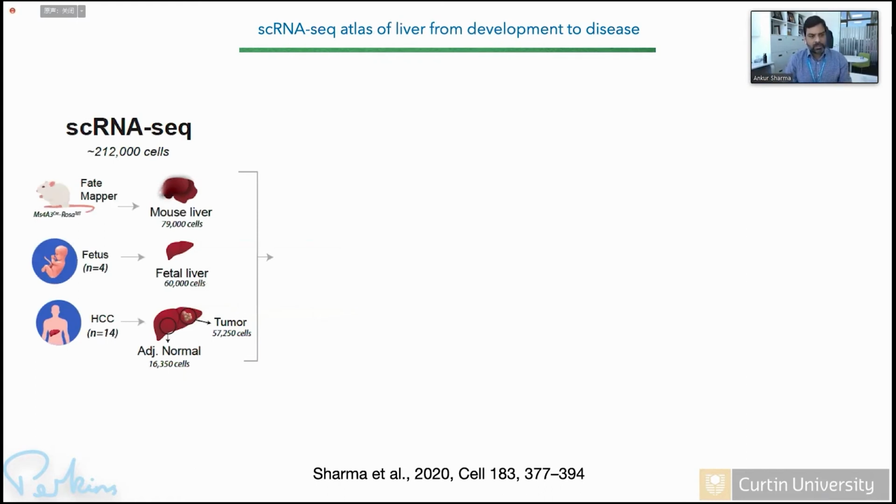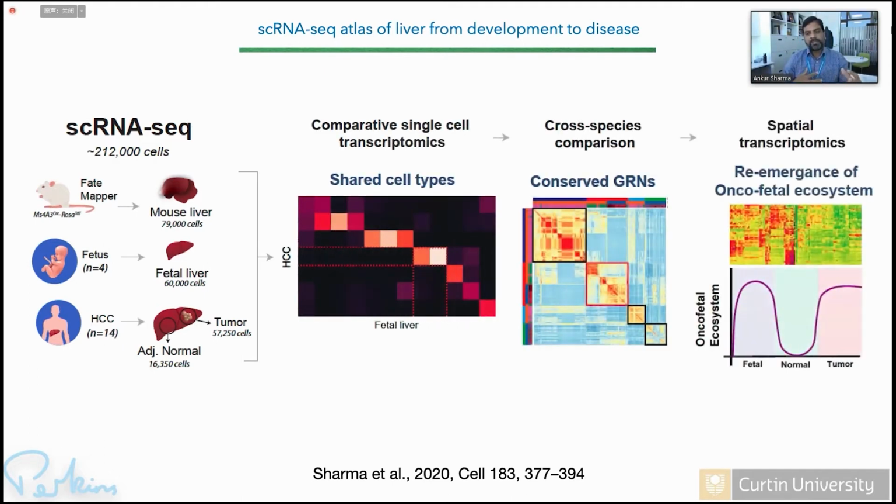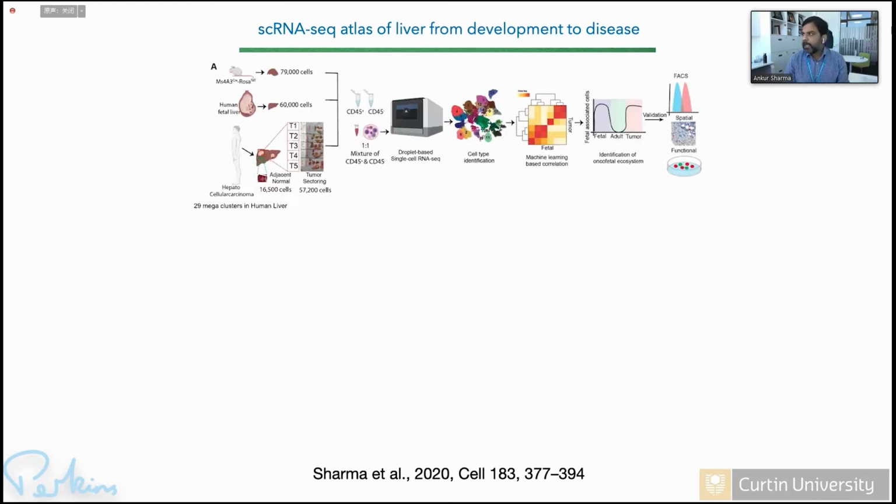So this journey started a couple of years back, where we used comparative spatial transcriptomics for the first time, looking into tumor tissue, normal tissue, and fetal liver tissue. And we used some mouse models to do some validation. What we did in this study is look at cell types which are shared between the fetal tissue and tumor, but are absent in homeostasis. So essentially something which is not part of a normal liver was present in the fetal tissue, but reappears in the cancer, and which transcription factors play a role in this, and what the ecosystem looks like in this case, right?